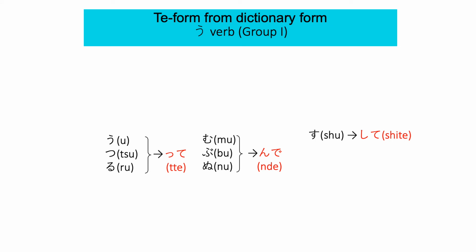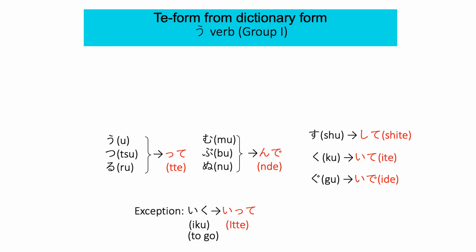And す ending, example 話す, to speak, should be 話して. And く ending, like 書く, to write, becomes 書いて. And ぐ ending, like 泳ぐ, to swim, changes to 泳いで. And the exception is 行く, 行きます, 行って. So meaning is to go, 行く, 行って, instead of いて.